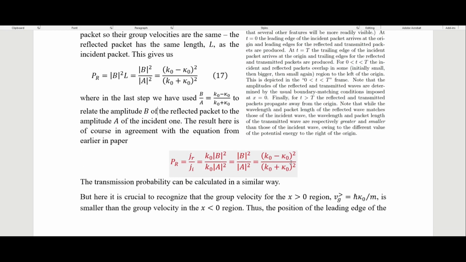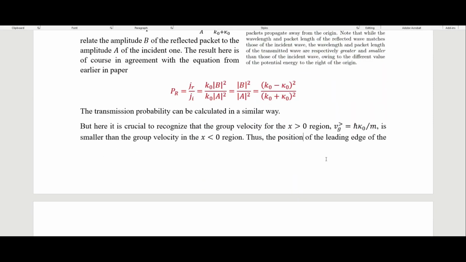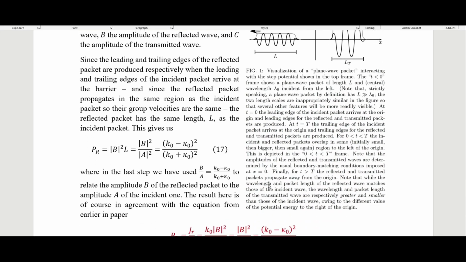So the result here is in agreement with the equation. This is an equation from earlier in the paper and a part that I haven't copied here, so that's why I put it in red, but this is just in agreement with the probability for reflection in textbook quantum mechanics. The transmission probability can be calculated in a similar way, but it is crucial to recognize that the group velocity for x greater than 0, so that's the transmitted wave here, is smaller than the group velocity for the incident and reflected waves here.